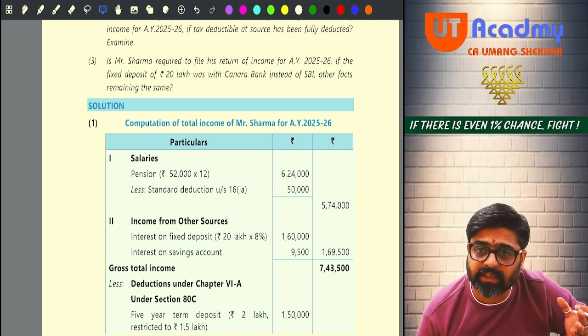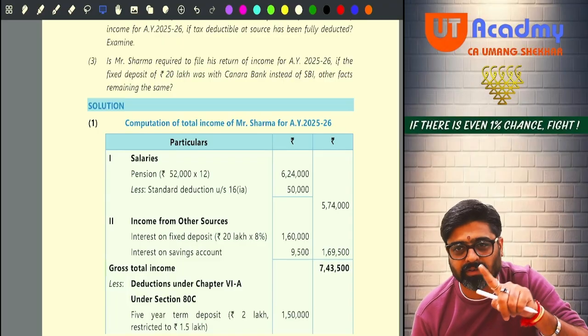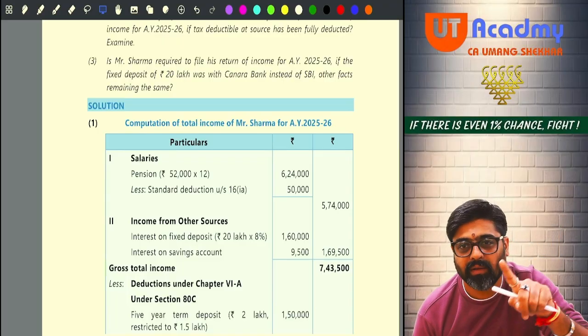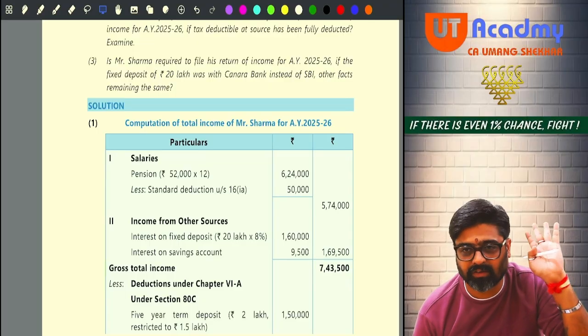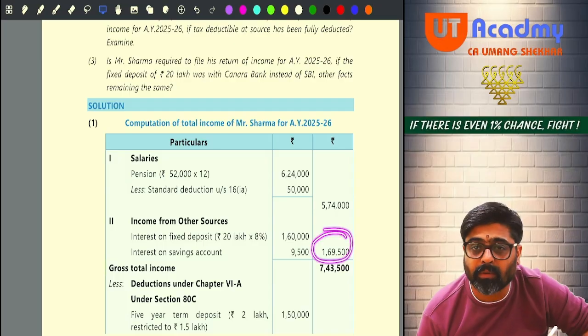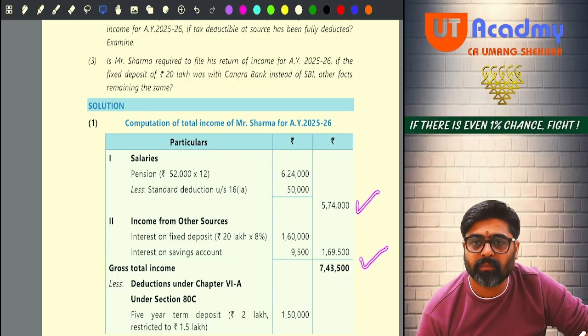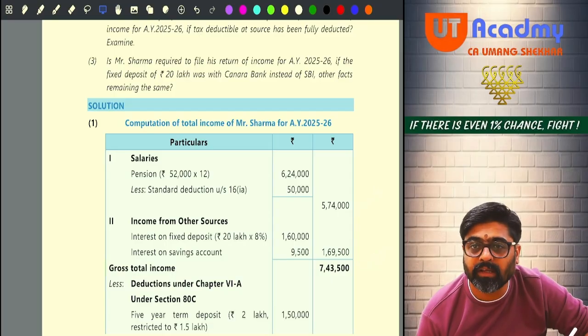How come 1,60,000, sir? A 20 lakh deposit was there. No friends, 20 lakh at 8%, he will get what? He will get 1,60,000, and 9,500 savings account interest is also there. So both these amounts will be his income from other sources. So income from salary plus income from other sources, no other income, this will be his GTI.